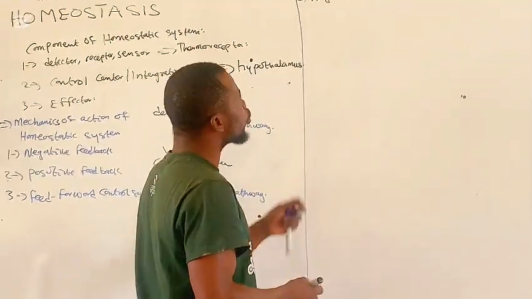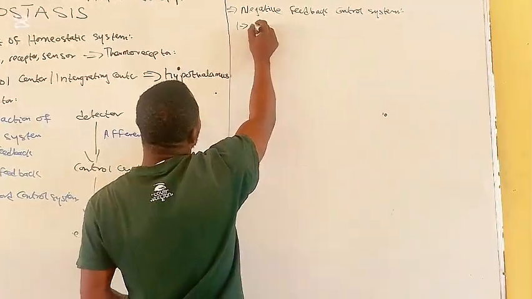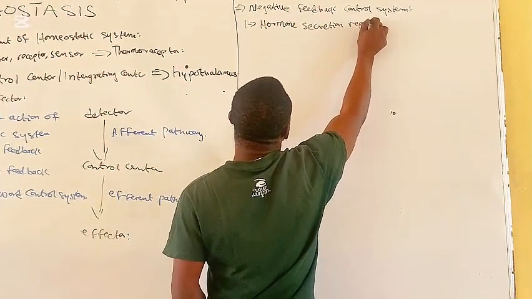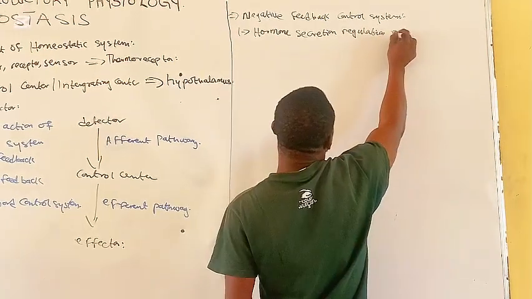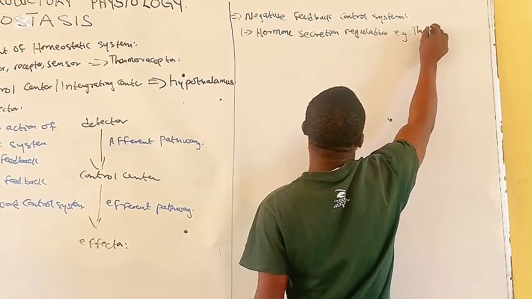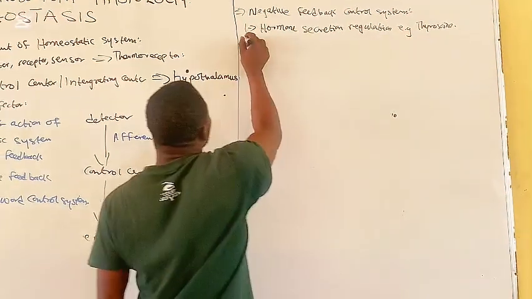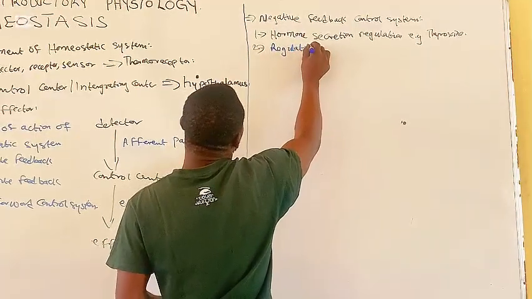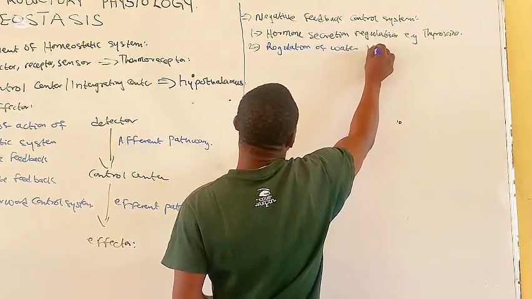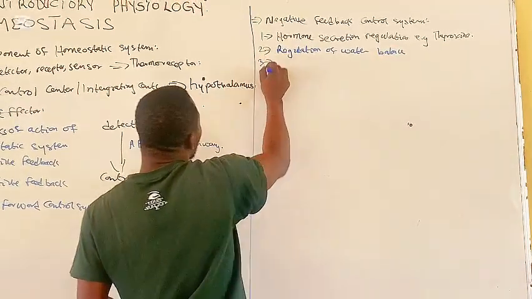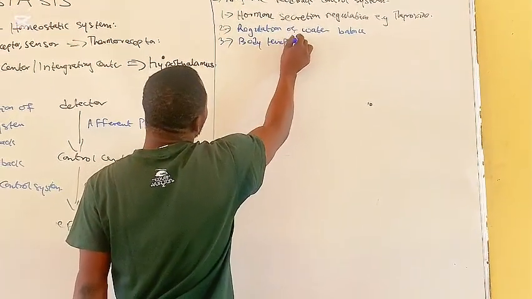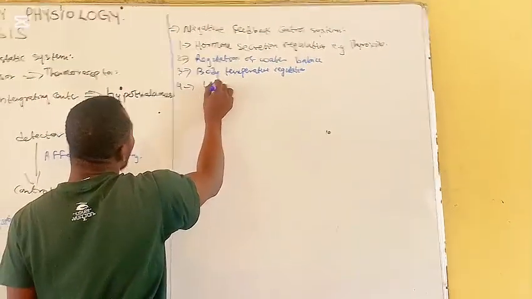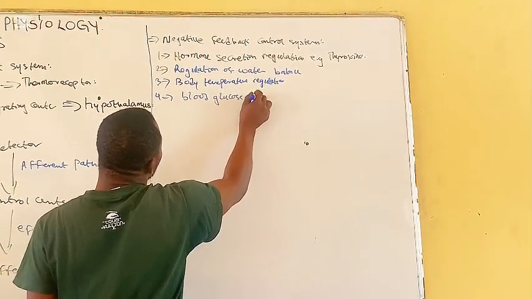Examples of the negative feedback control system include: one, hormone secretion regulation, e.g. thyroid hormone, e.g. thyroxine; two, regulation of water balance; three, body temperature regulation; and four, blood glucose regulation.